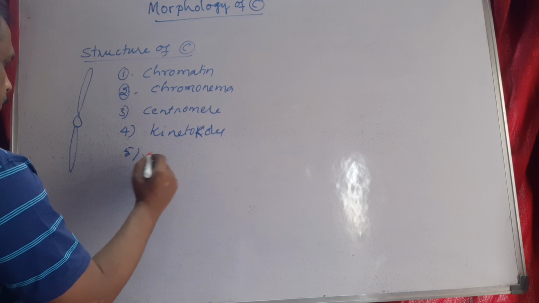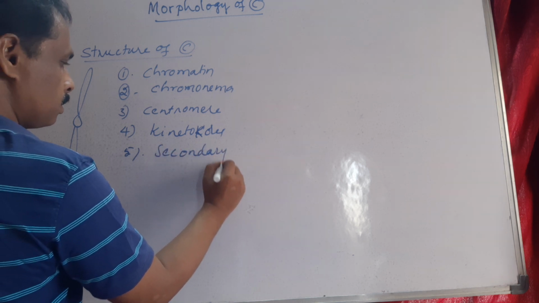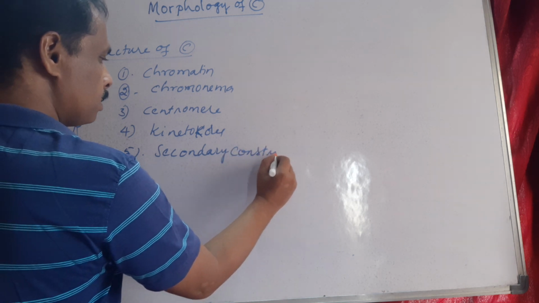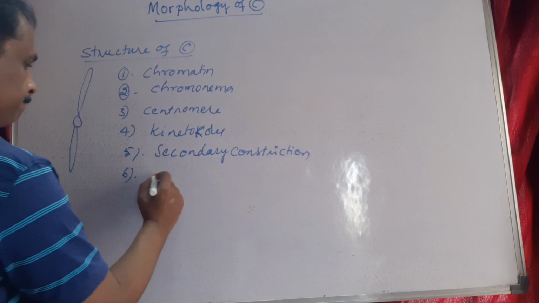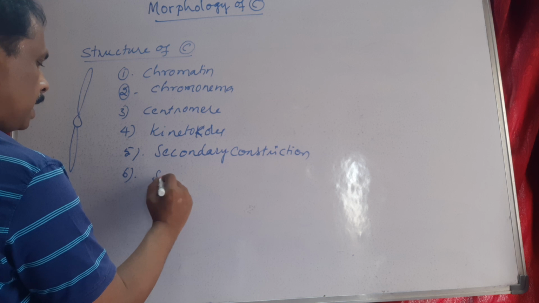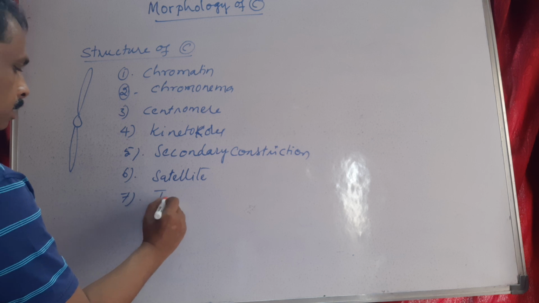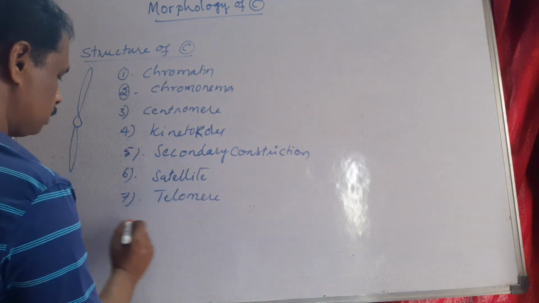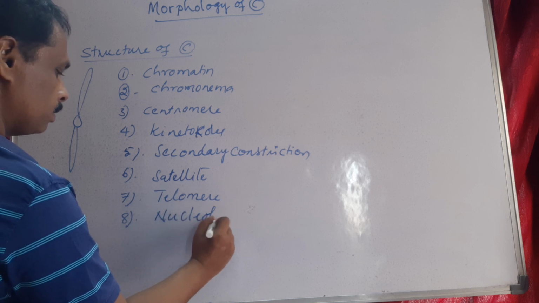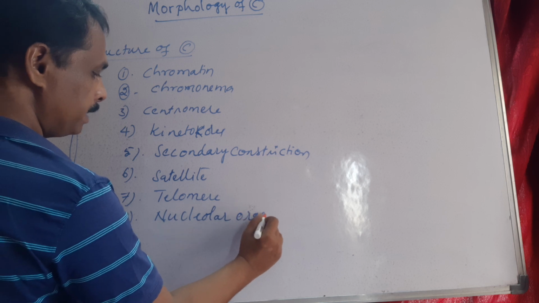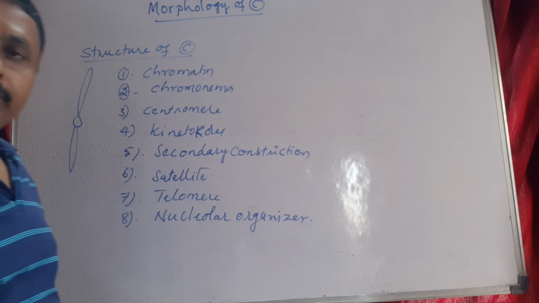Fifth one is secondary constriction. Sixth is satellite. Seventh is telomeres. Eighth is nuclear organizer. So these are the different parts of chromosome that we have seen.